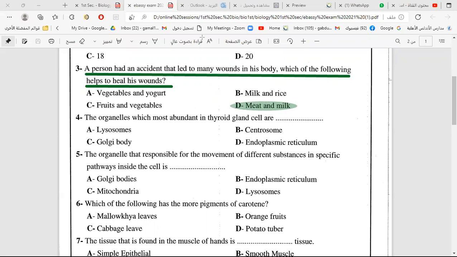Next, the organelle which is most abundant in the thyroid gland. The thyroid gland's function is secretion of thyroxine hormone. So what is the organelle in the cell that helps in producing and secreting hormones? Lysosomes, centrosomes, Golgi body, or endoplasmic reticulum?